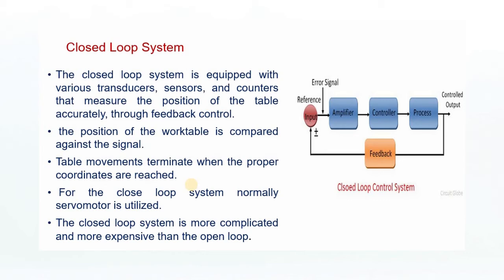The position of the work table is measured and compared against the signal. The table movements terminate automatically when the proper coordinates are reached, in the correct required positions. For the closed loop system, normally a servo motor is used, but the closed loop system is more complicated and more expensive than the open loop system.